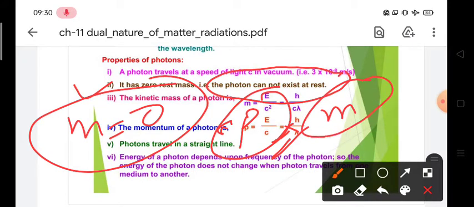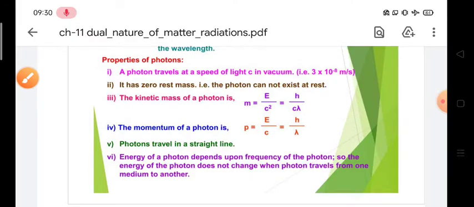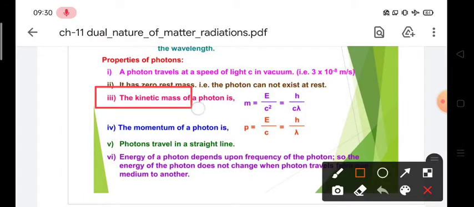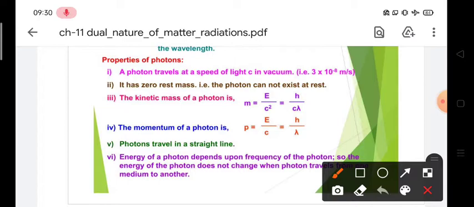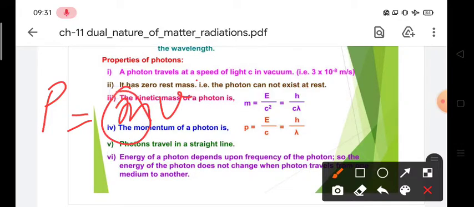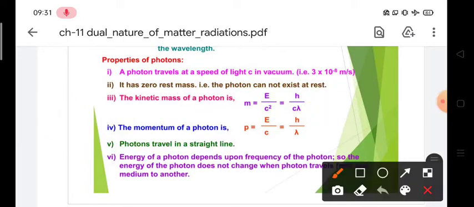That analogous mass is called kinetic mass, as you can see in property number 3. So how do we calculate its kinetic mass? In classical mechanics momentum is given by mass into velocity, so mass is nothing but momentum upon velocity, or energy upon velocity. Here we have the formula for kinetic mass, that is energy upon c square.